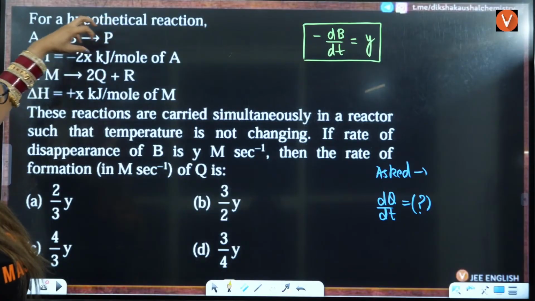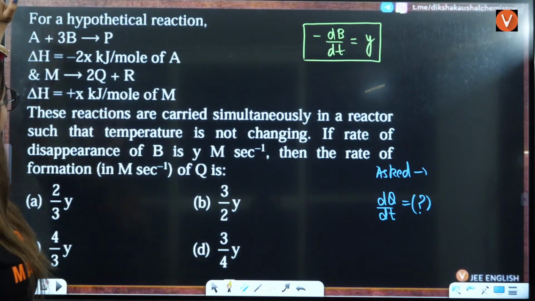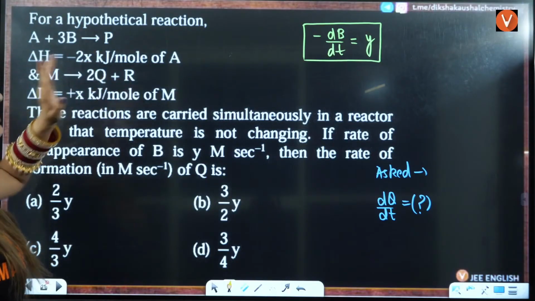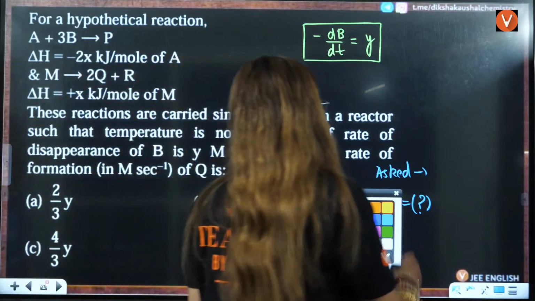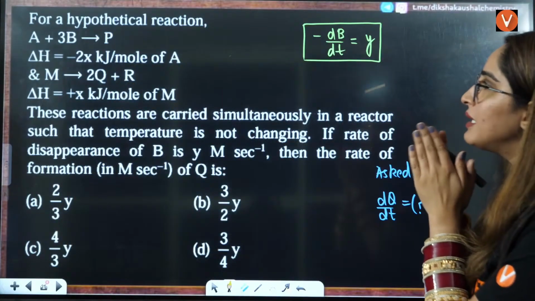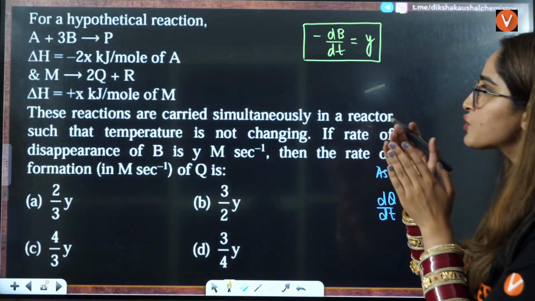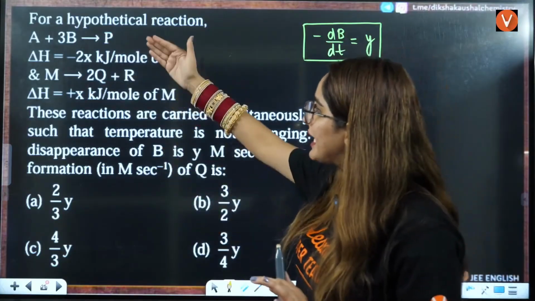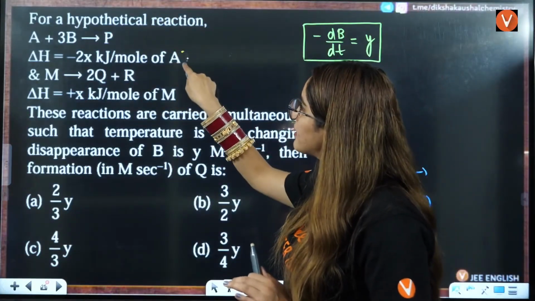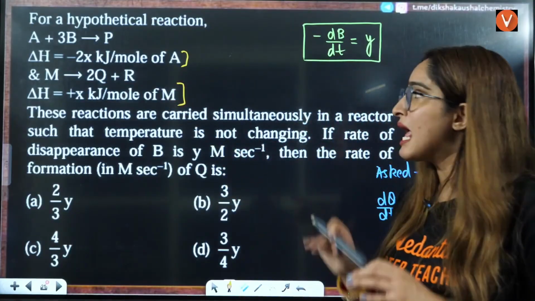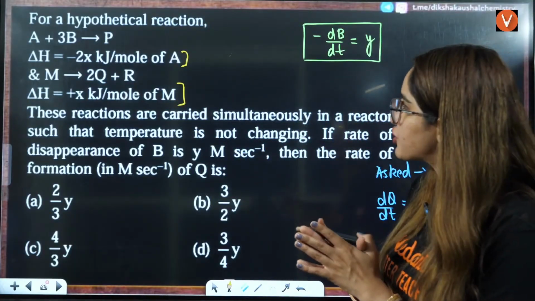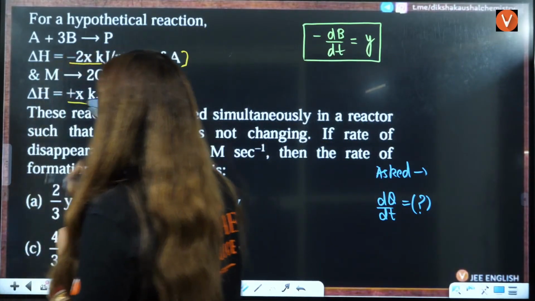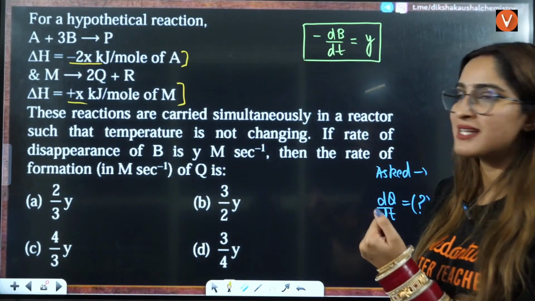First we have to equate this in the rate of reaction form. Delta H is given to you. Then with A I can equate this. One very important thing: because they are simultaneous, I have to see that right now there is no reactant that is common. So with the help of this delta H, I have to generate a relation showing how these two are equal to each other. What I can see is this is minus 2x and this is x.